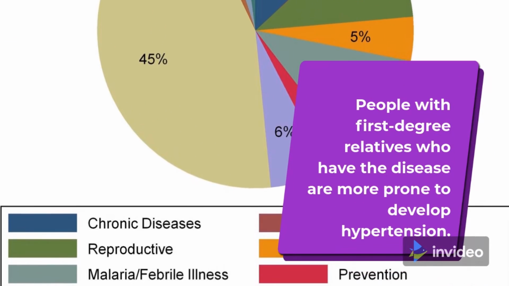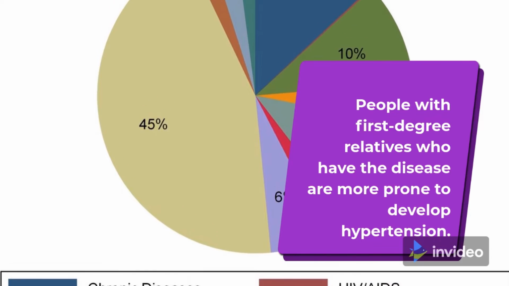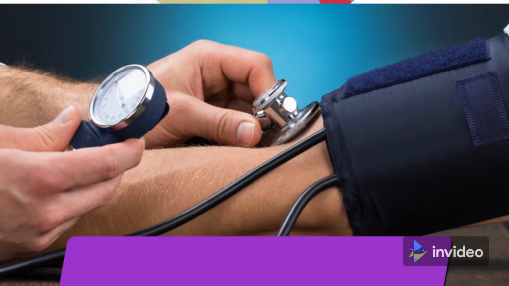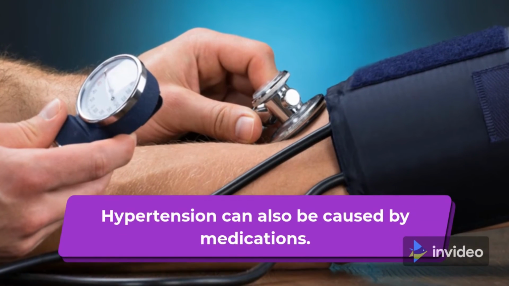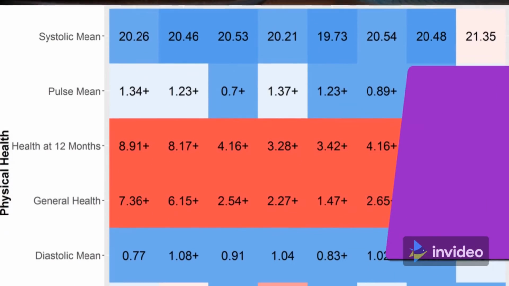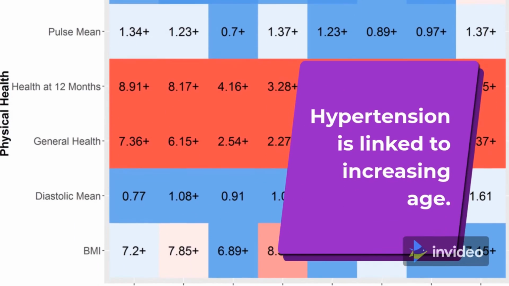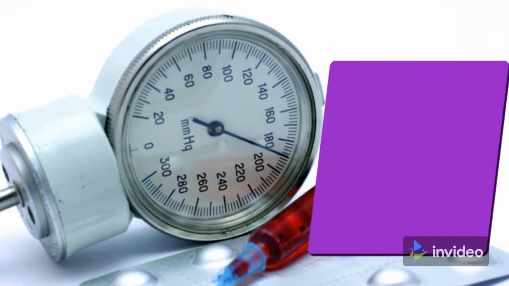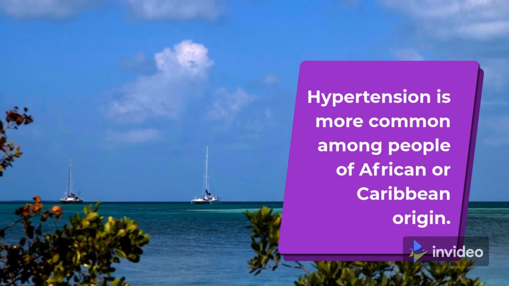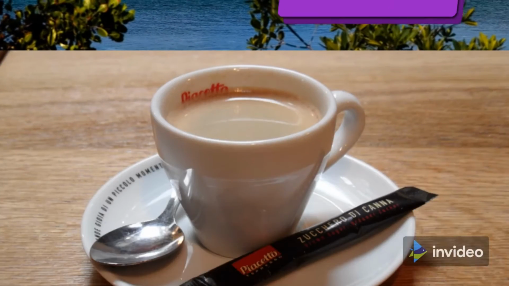People with first-degree relatives who have the disease are more prone to develop hypertension. Hypertension can also be caused by medications. Hypertension is linked to increasing age. Hypertension is more common among people of African or Caribbean origin.